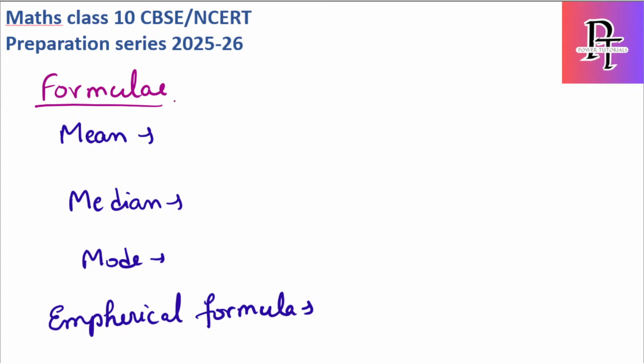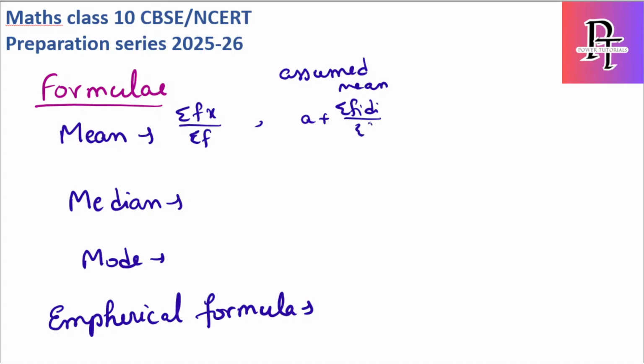For mean, in total we have 2 formulas. First one is sigma f into x by sigma f, where f is frequency and x is the value for this particular frequency. And then we have the assumed mean method. For assumed mean, the formula changes to a plus sigma fi di by sigma fi. I am going to explain this with the questions, because we are going to solve all the mean questions using the assumed mean method only.